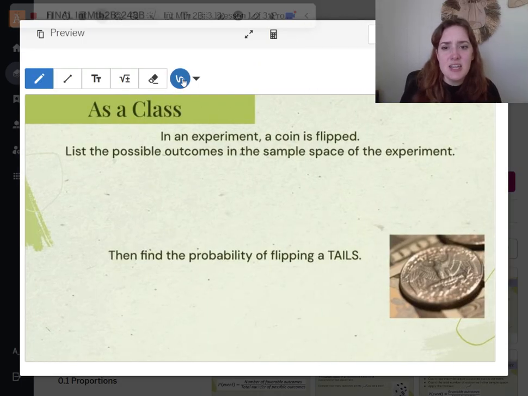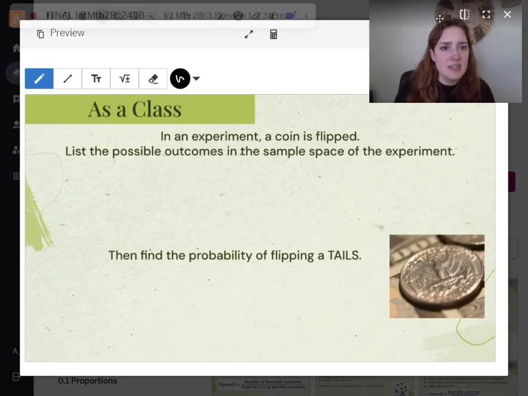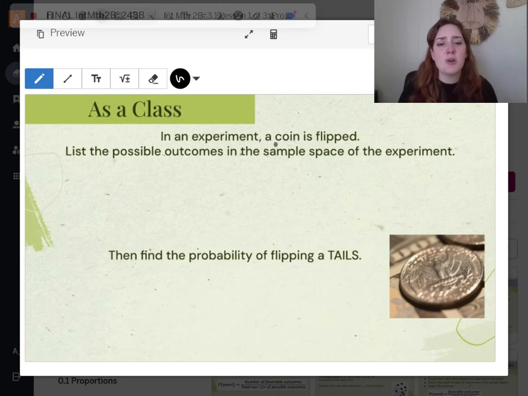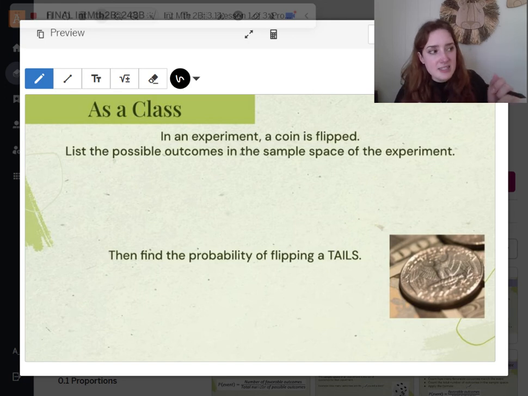All right, so let's get into this. As a class, in an experiment, we are on slide 7 now. In an experiment, a coin is flipped. List the possible outcomes in the sample space of the experiment. So again, if we're rolling a dice, there are 6 possible choices that we could get. We could roll numbers 1 through 6. If we're flipping a coin, how many options are there? There should only be 2 options, right? We're either going to get heads.